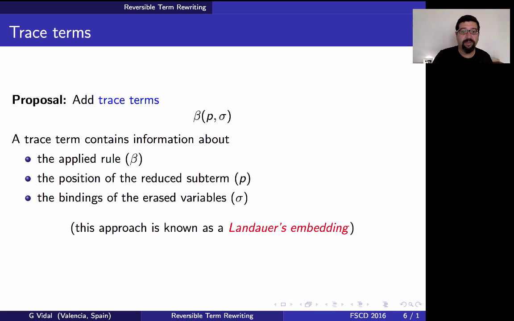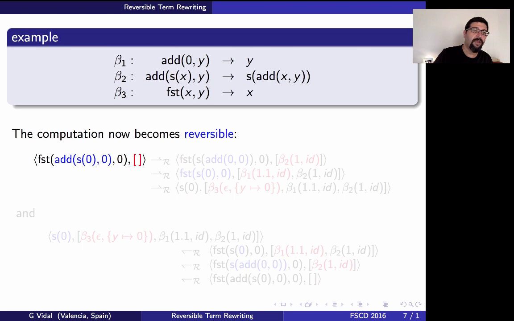So we are defining basically a Landau's embedding, as I mentioned before. Well, let's consider the example again. So now we work with pairs. The first component of a pair is the term, the same term as before. And we have a second component, which is a list of trace terms of the form that I have just shown.